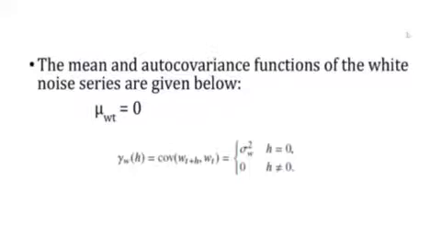We are going to see the mean and autocovariance functions. The formula is given below. This is the autocovariance and mean function of white noise.